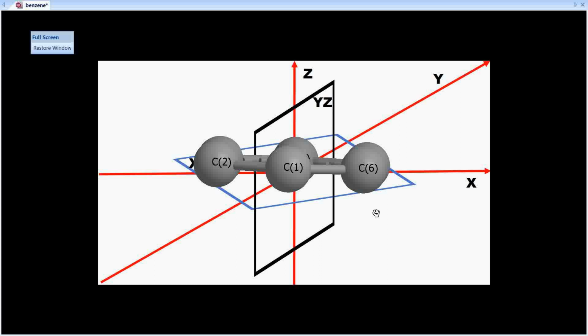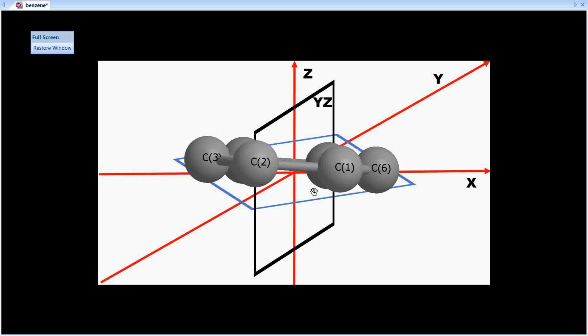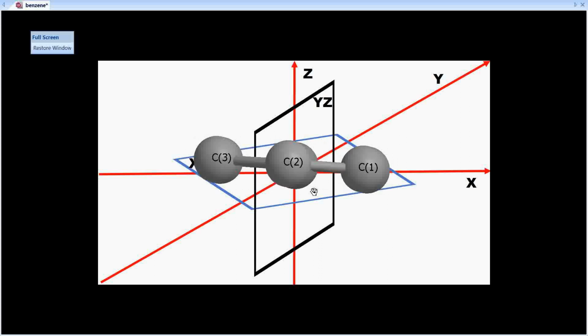So just count how many times a carbon atom comes to this position as I complete the rotation of 360. This is the first, C1 is the first, and now I am starting the rotation. Now see, C2 has come to position 2.